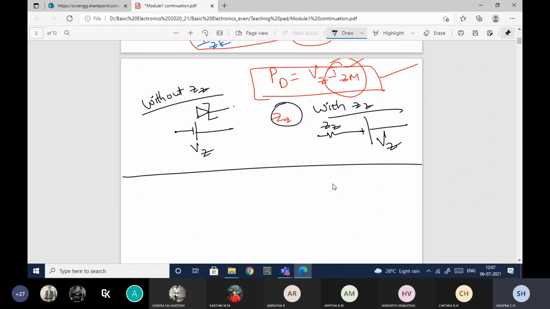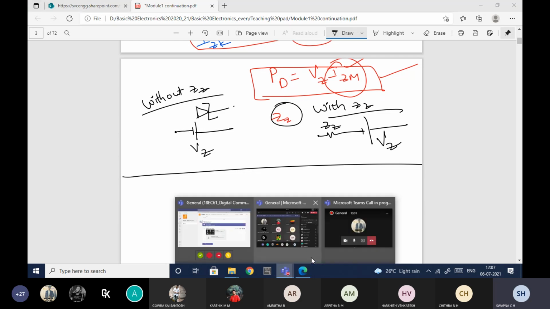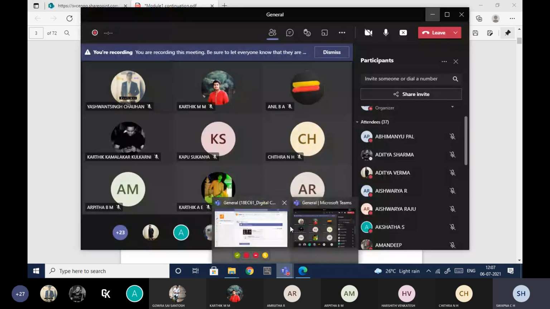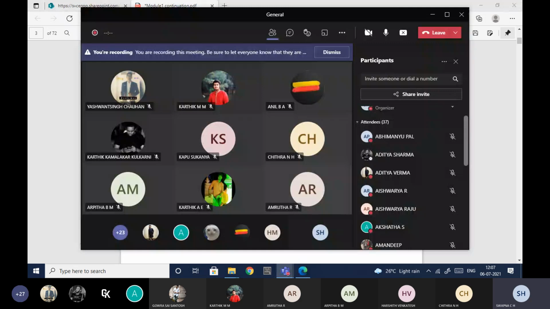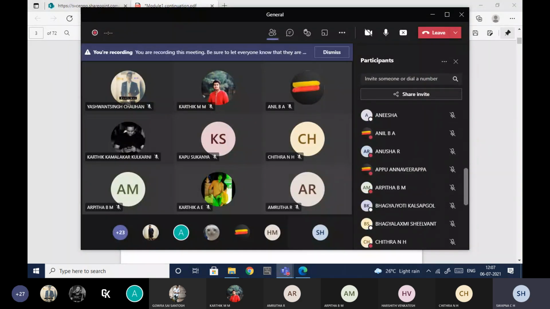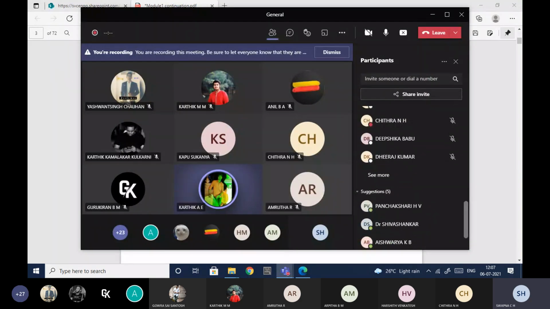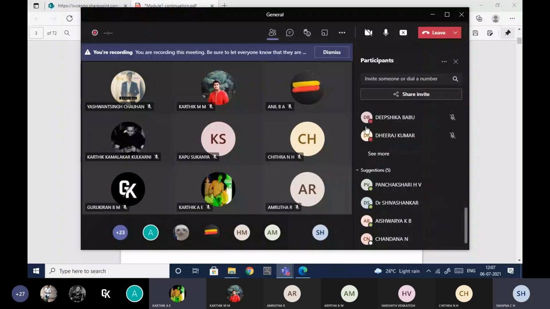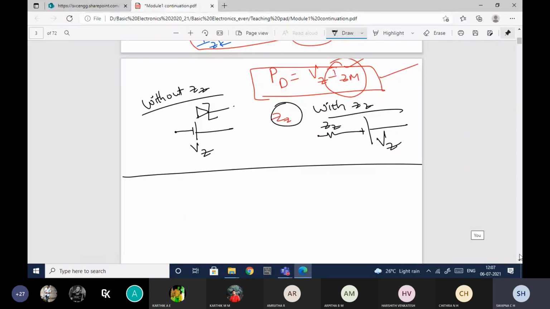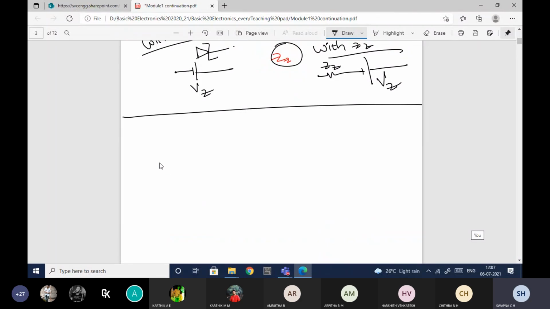Anybody have any doubts until here? You can ask me. Otherwise, I'll go with how you'll be able to make this Zener diode work as a voltage regulator. That we'll see now. Is this clear to all of you? Until here, it is clear to all of you? Yes, ma'am. Okay, so it is all repetition only, nothing new I have taught here. Now we'll go with the application of Zener diode, which is nothing but Zener diode as voltage regulator.